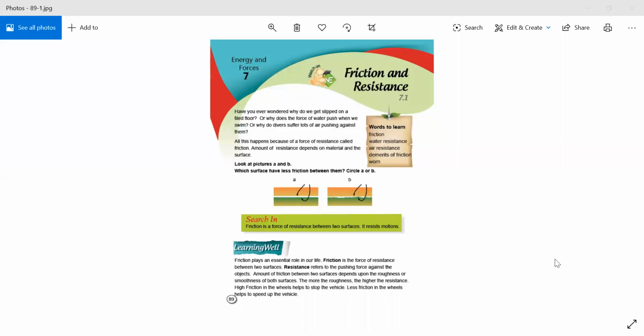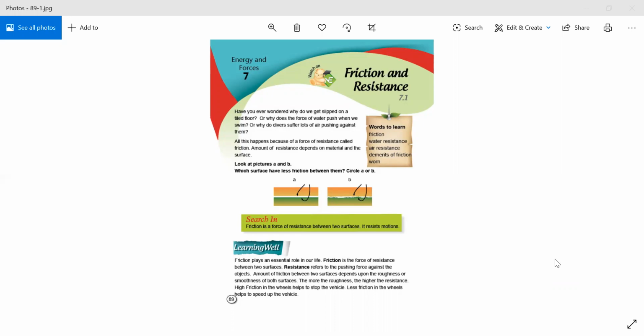I am pushing the table against myself, a human being. And the amount of friction between two surfaces depends upon the roughness or smoothness of the surfaces.